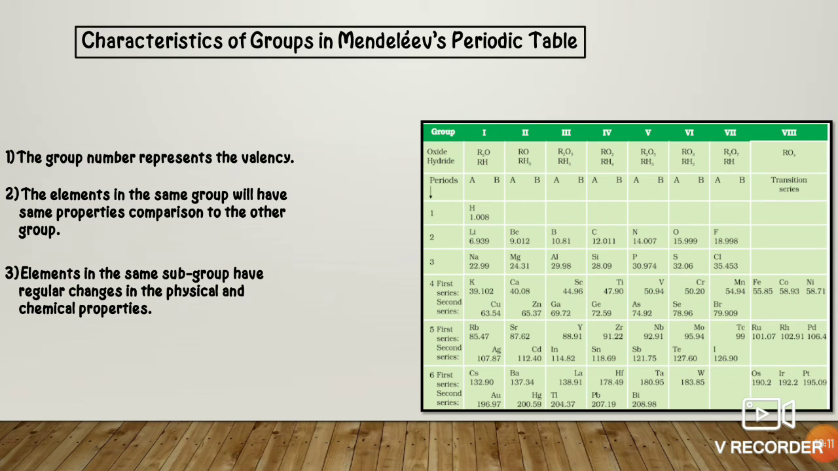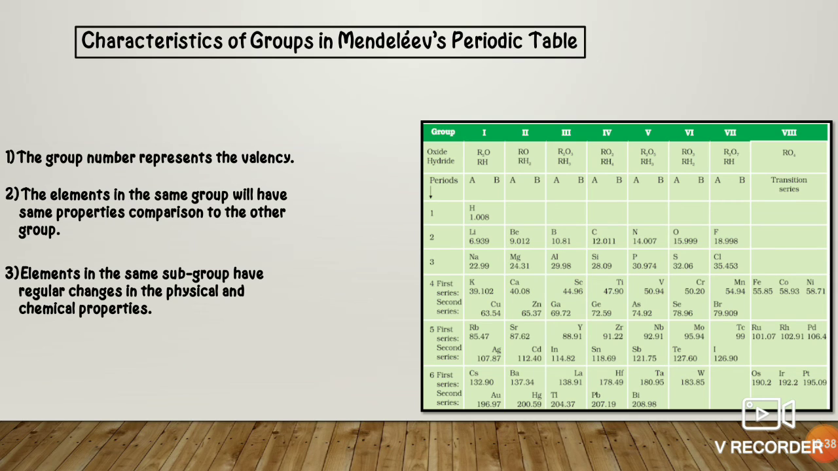Number 2: the elements in the same group will have the same properties compared to other groups. If all the elements are present in group number 1, all of them will have similar properties. But there are so many elements that they are arranged in different groups. So group 1 elements will have similar properties, but group 1 and group 2 elements will have totally different properties.